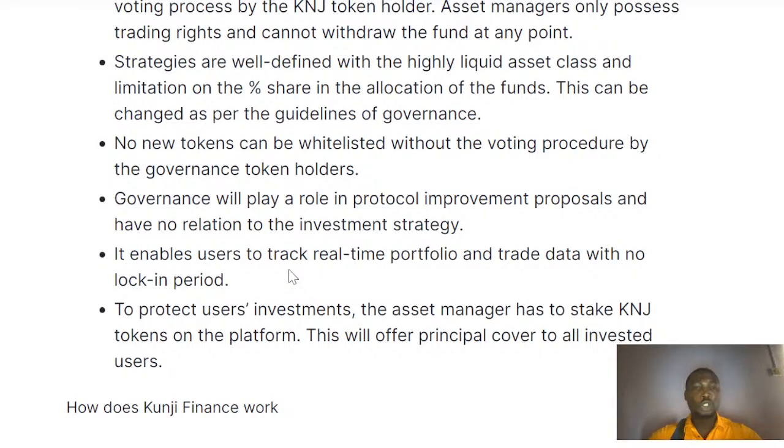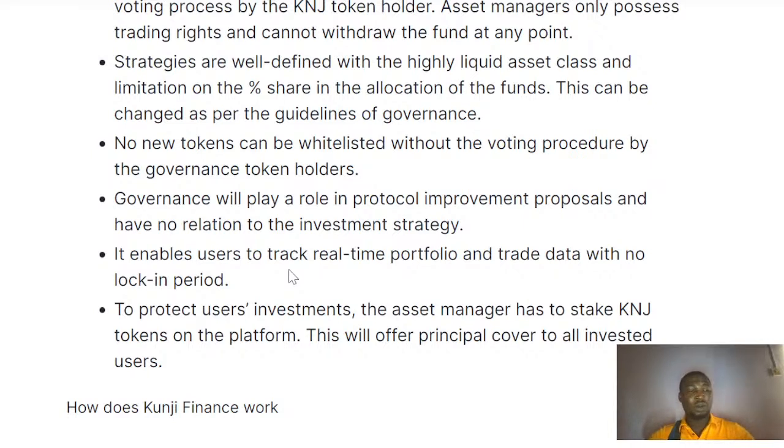We're looking at it: no new token can be whitelisted without the voting procedure by governance protocol token holders. And also we have governance. Governance will play a role by protocol involvement strategy. It also enables users to track real-time portfolio and trade data with no limit, with no lock-in period.